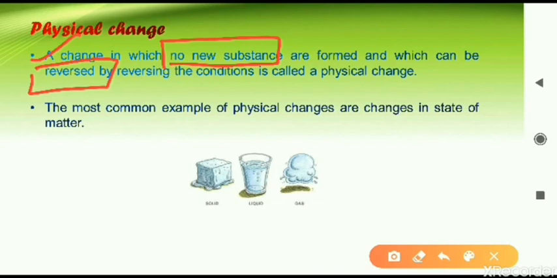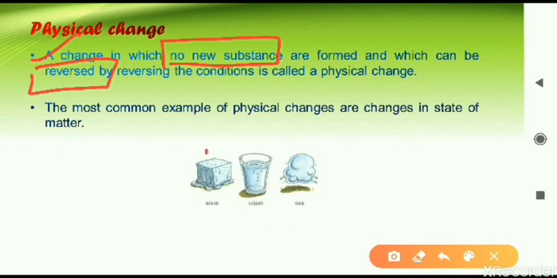Just now we have seen reversible changes. All the reversible changes are physical changes only. You have to remember both these conditions when you are considering whether any change is a physical change or not. For physical change, both things should be fulfilled: no new substance should be formed and the change should be reversible.